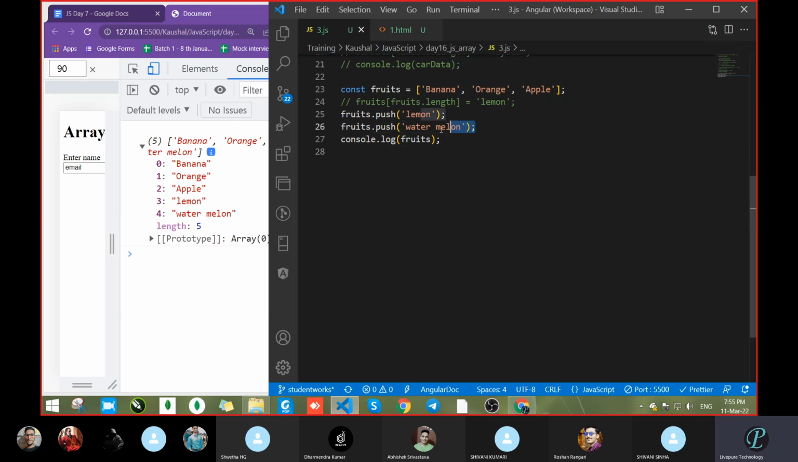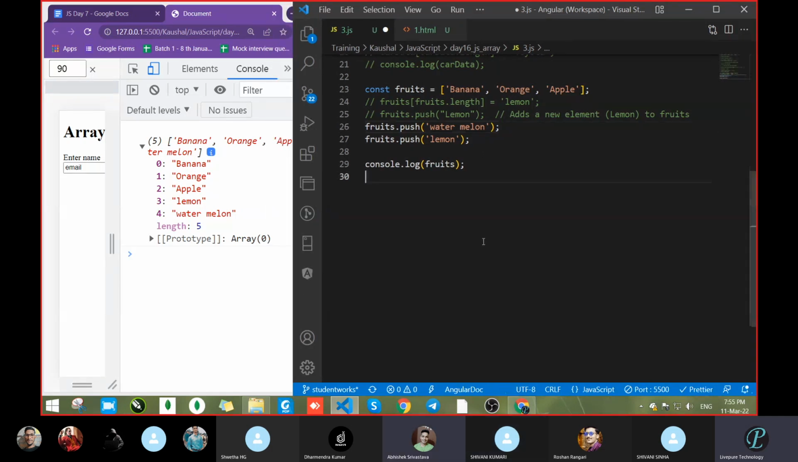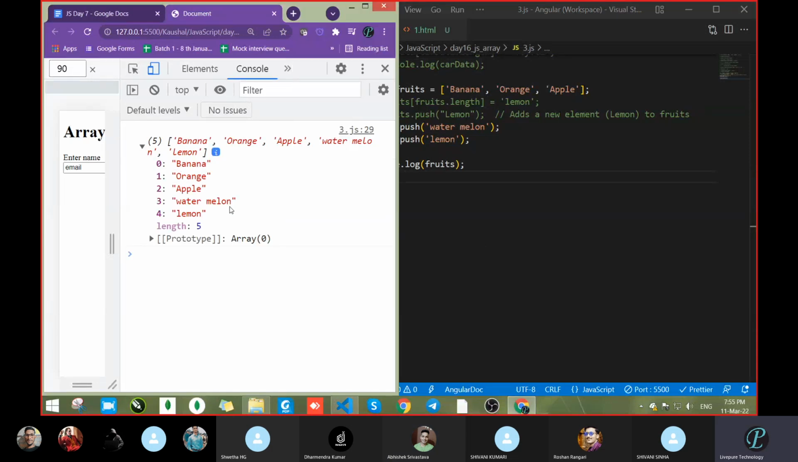Do one thing. We will cut this line from here and change the position. What do you think? Will watermelon still be last, or will it come before that? Lemon will be last and watermelon will be before that. Let's see, line by line execution. So see, watermelon came first, then lemon is second.